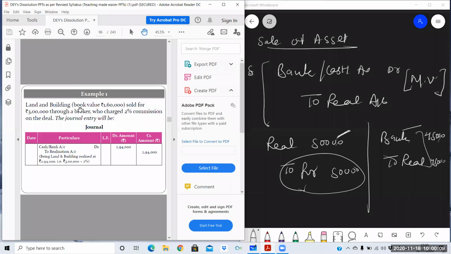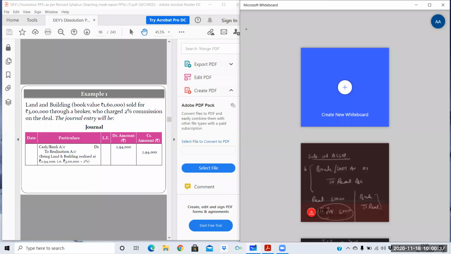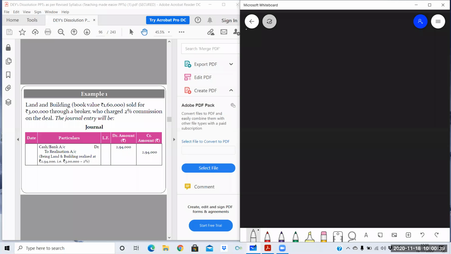You can see land and building book value rupees 160 sold for 3 lakh. At the time of sale, consider this thing, book value will never be considered. Market value will be considered. So the land and building book value 160 sold for 3 lakh, through a broker who charged 2% commission on the deal. So you have sold this asset for rupees 3 lakh through a broker. So the broker will be charging. Here you need to show the net amount the firm has received.